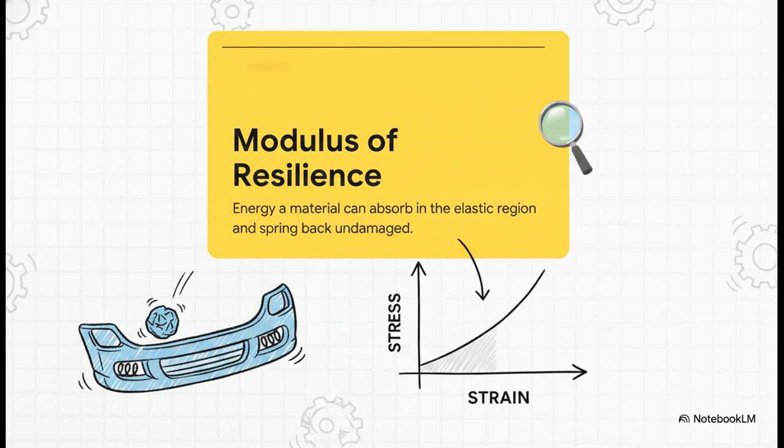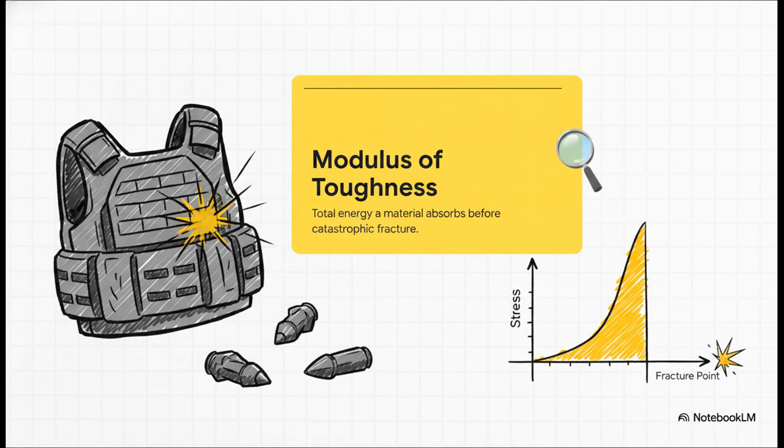It represents the total amount of energy a material can absorb and still spring back totally undamaged. If you're an automotive engineer designing a car bumper, you want a material with a very high modulus of resilience. You want that bumper to take a low-speed impact, absorb the energy, and pop right back into its perfect original shape like nothing happened. But resilience is very different from toughness.